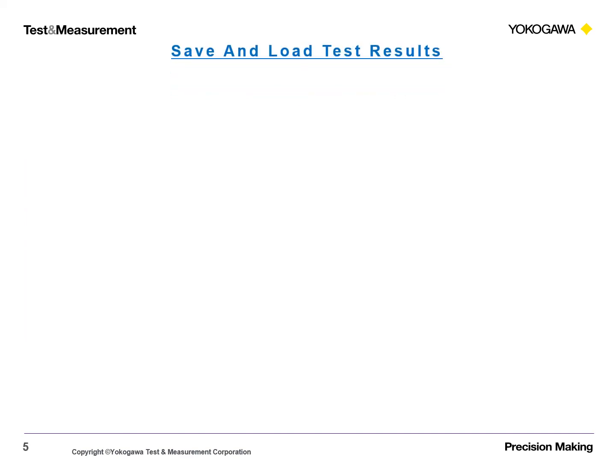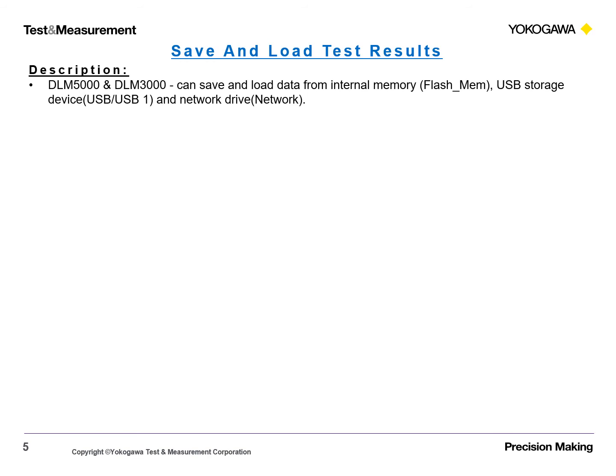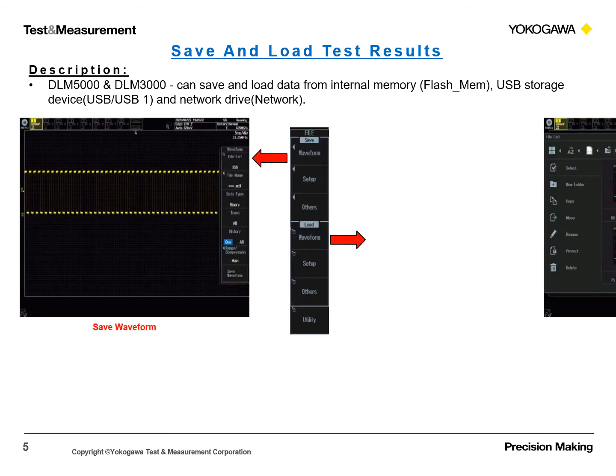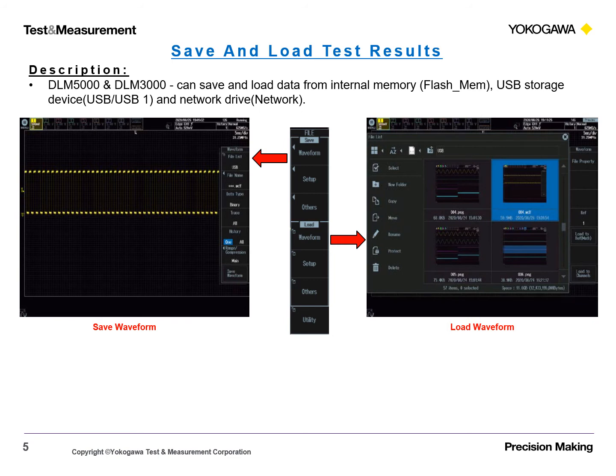Save and load test results. DLM5000 and DLM3000 can save and load data from internal memory, USB storage device and network drive.